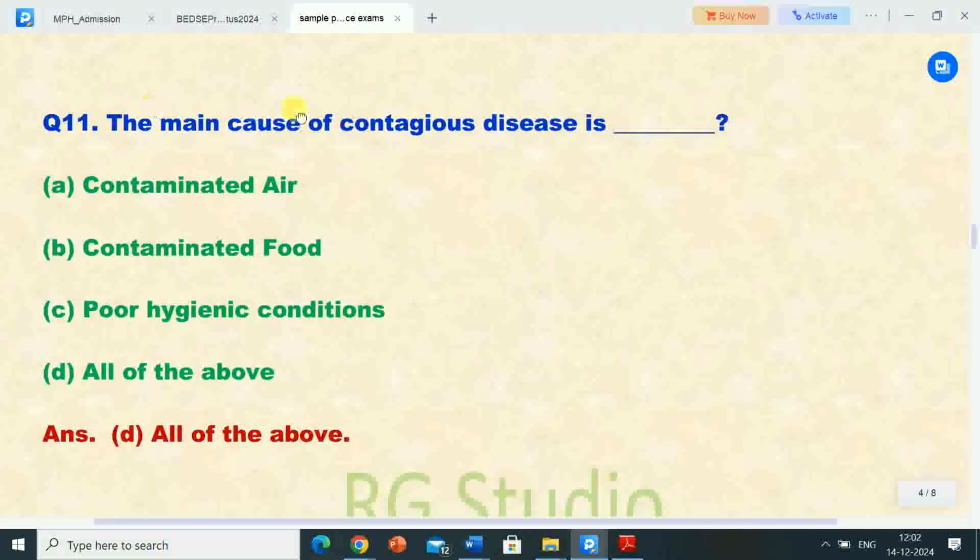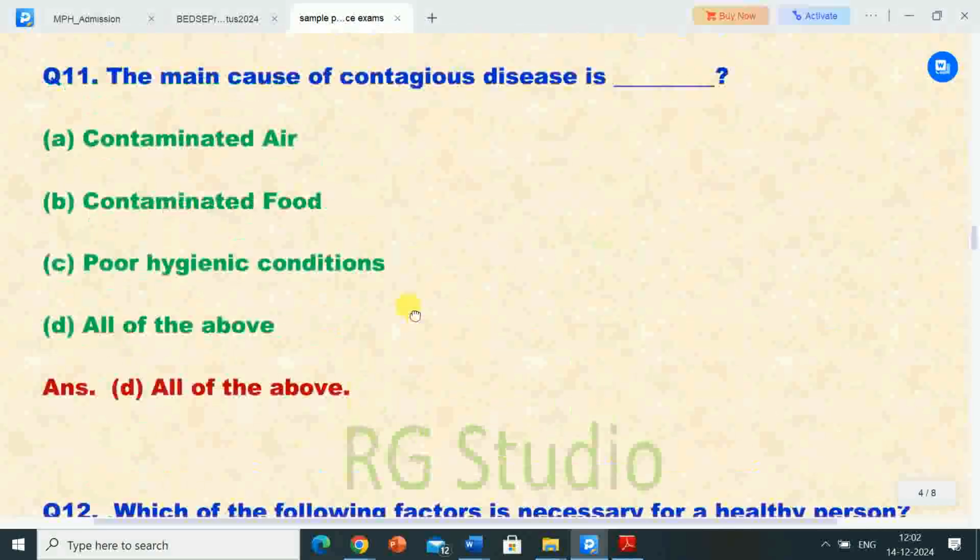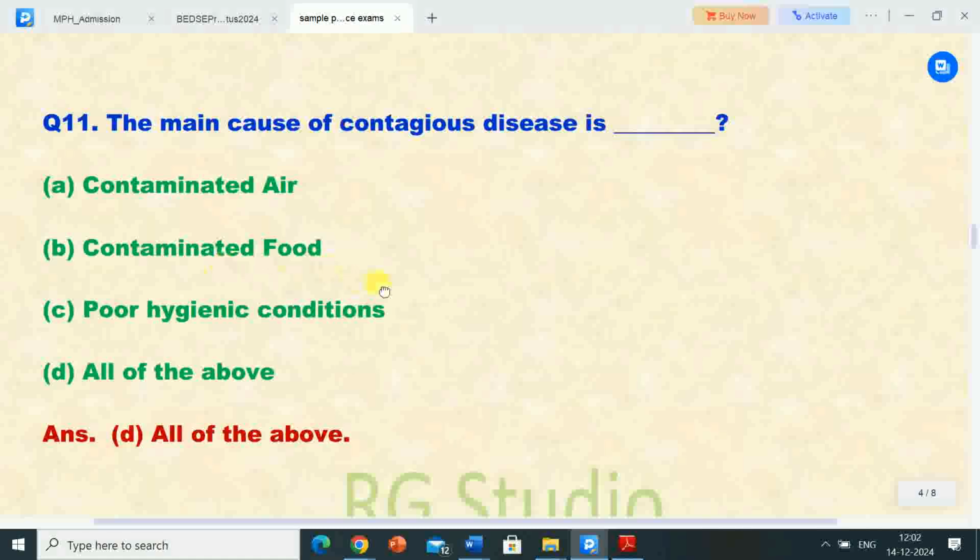Next question is question 11. The main cause of contagious diseases. Options are A. Contaminated air, B. Contaminated food, C. Poor hygiene conditions, D. All of the above. Correct answer is option D, all of the above. So contaminated air, contaminated food, poor hygienic conditions, these all are the main causes of contagious diseases.